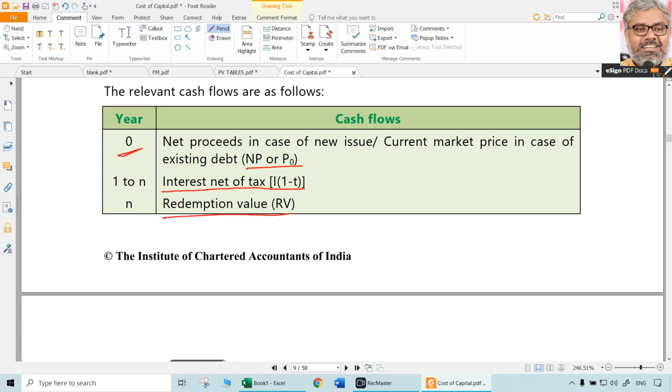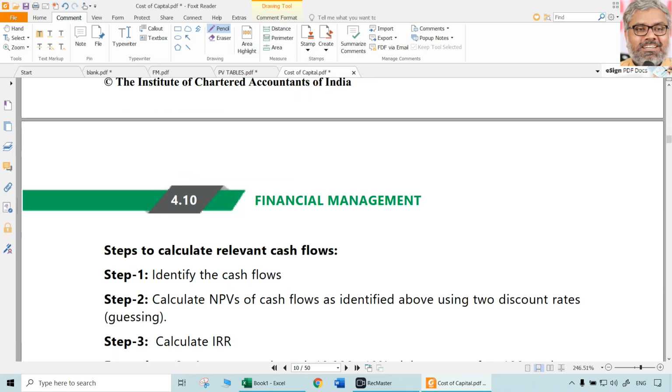At what rate, if we discount the future interest and redemption value, will the sum total be equal to the net proceeds initially?